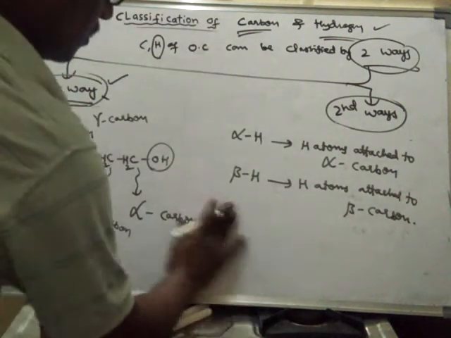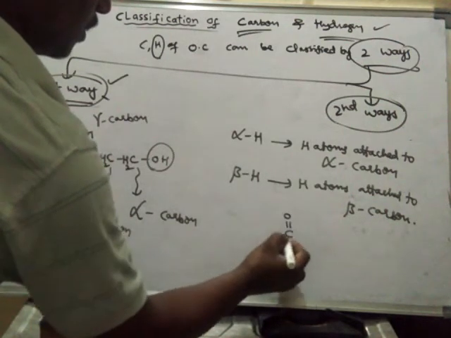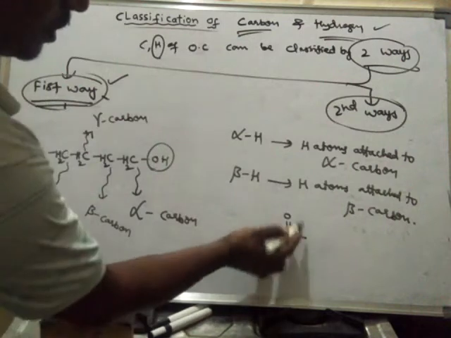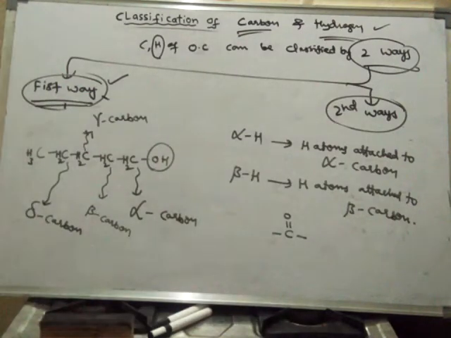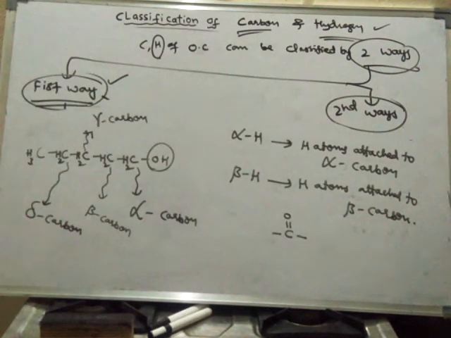Suppose there is a compound like this. So this is a ketone functional group. In the previous class, we have seen how the ketone functional group looks.